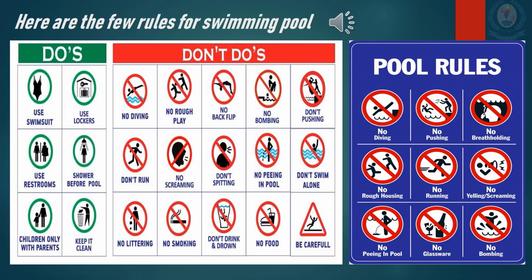So rules are not only in the pool. In the school we have rules, in the library we have rules, when we go to play a game we have rules, when we go to swim in a pool we have rules. So all those things we have to obey. We have to avoid the don'ts and we have to follow the do's. Understood? So I hope you understood the rules clearly.